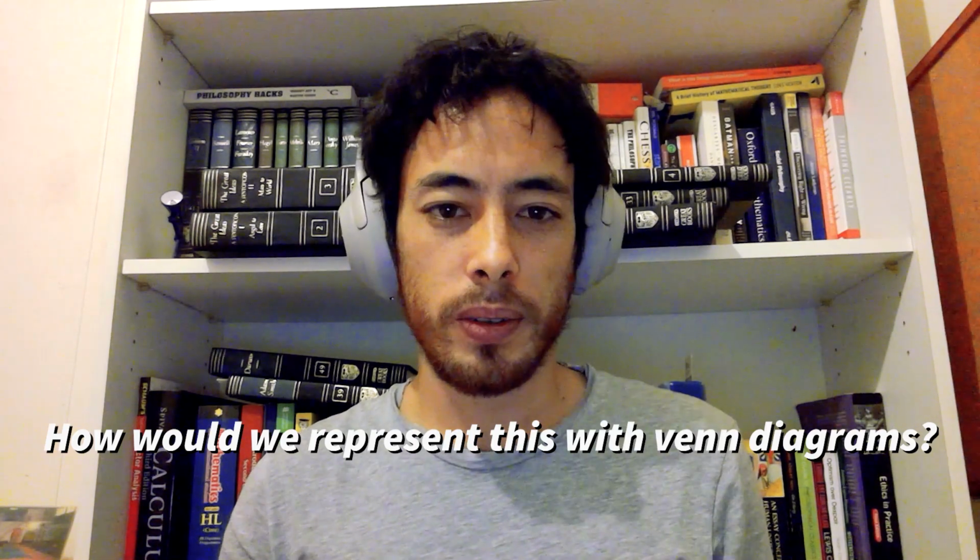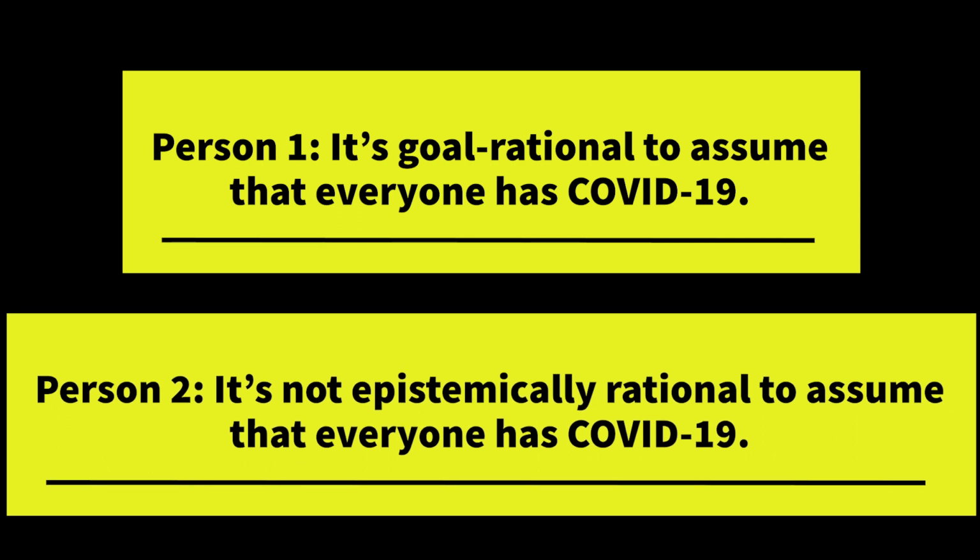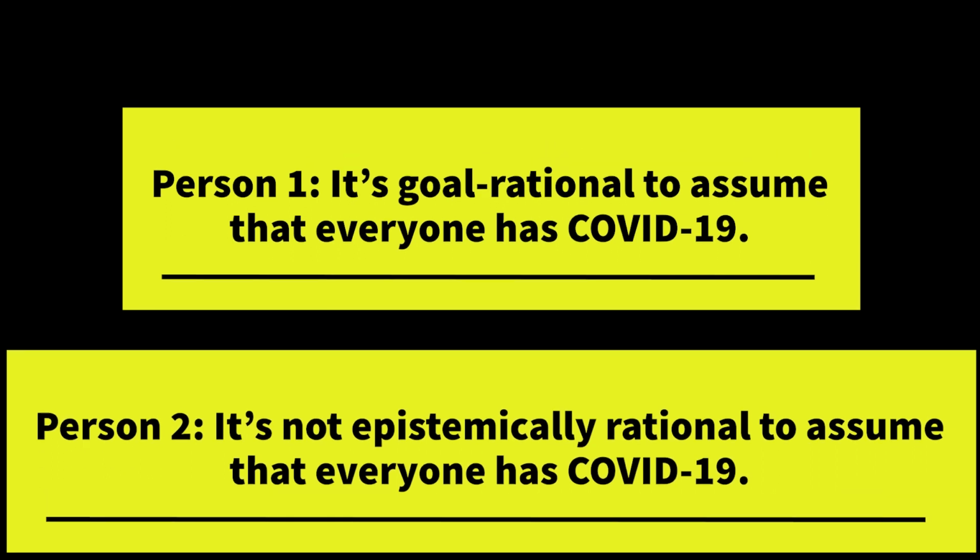So there is at least one person that doesn't have COVID-19, okay? This confusion between these two speakers evaporates when we do some philosophical language analysis. Okay, so this enables us to interpret their assertions as follows. One person asserts that it's goal rational to assume everyone has COVID-19, and the other person asserts that it's not epistemically rational to assume everyone has COVID-19.